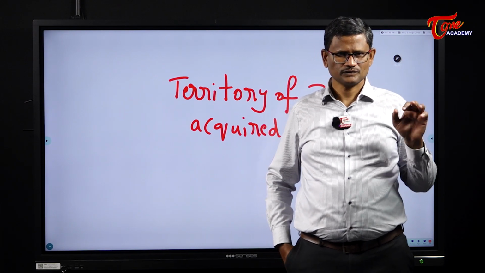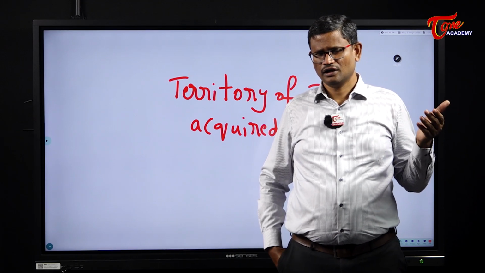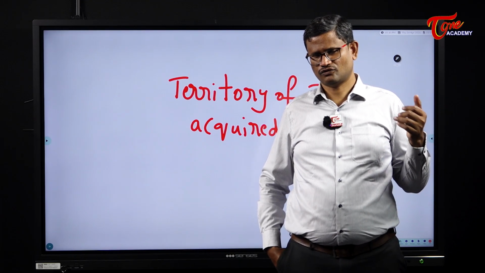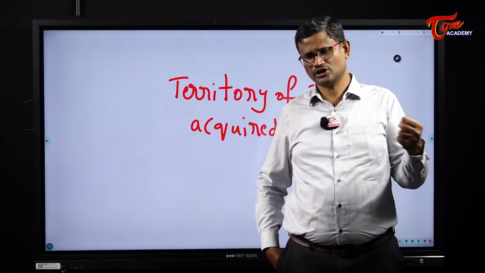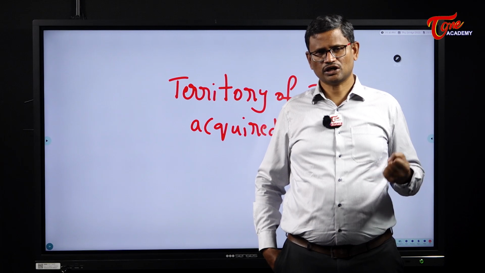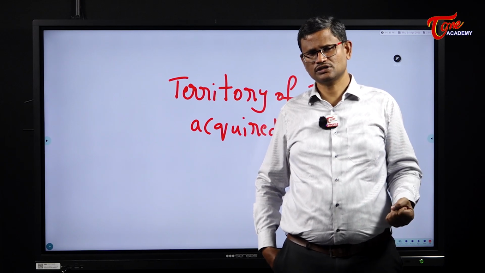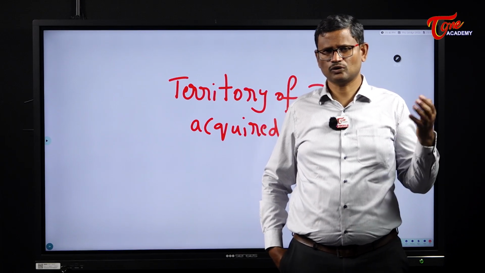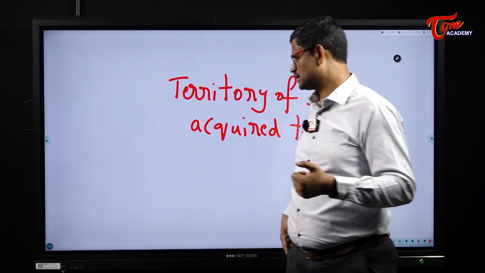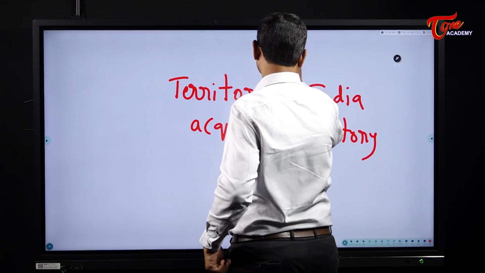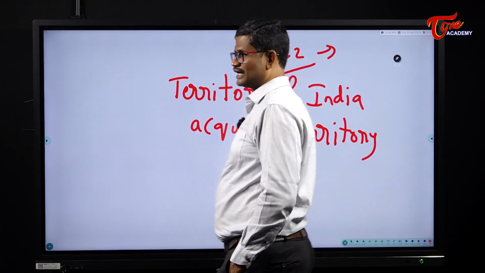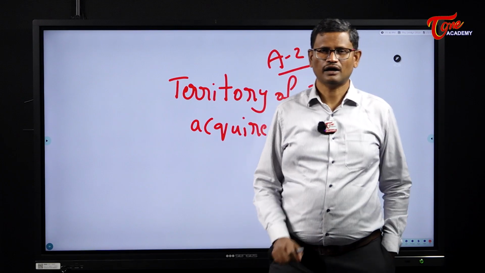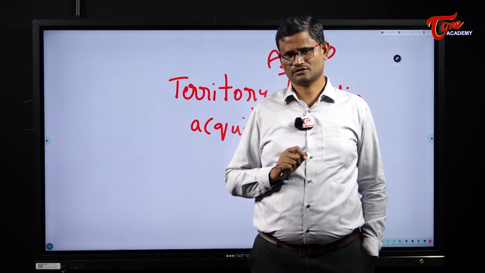Then, as I said earlier, Schedule 1, the first schedule of the Indian Constitution, speaks about the list of states and the territorial extent of states. It also speaks about the list of union territories and their territorial extent. That's it about Article 1. The next article is Article 2. Article 2 speaks about admitting and establishing new states.